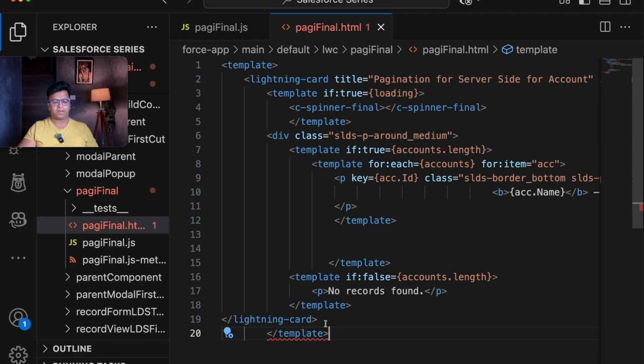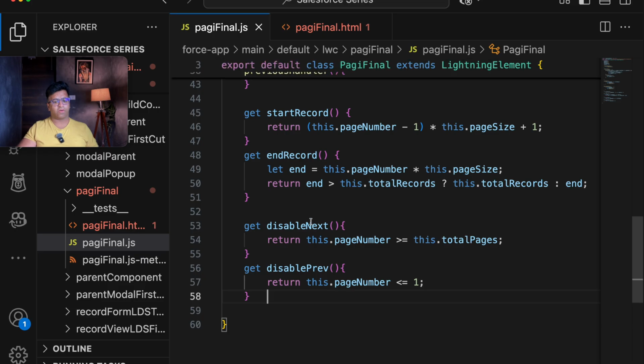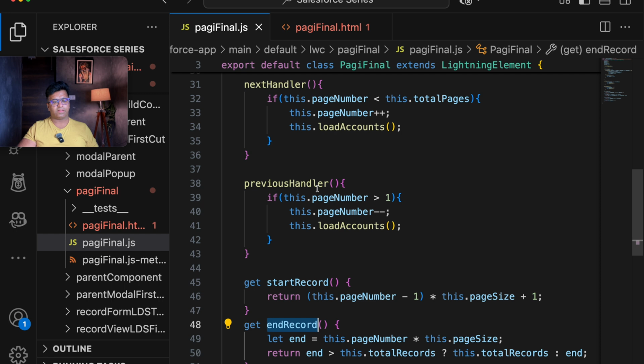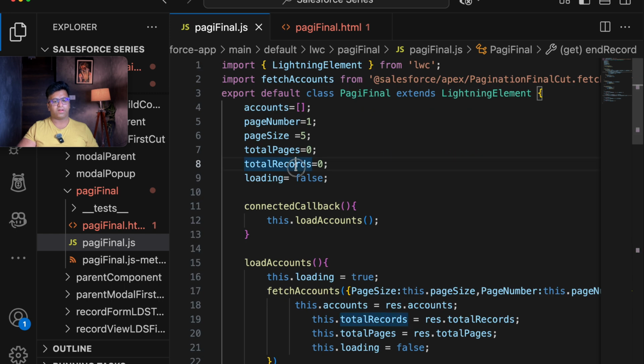This is the main lightning card that is getting closed, but first let's go here and start building our pagination. So we have called three values here. One is start record, end record, and total record. These are getters that we have called, that is start record, end record, and similarly we have taken the total records here.